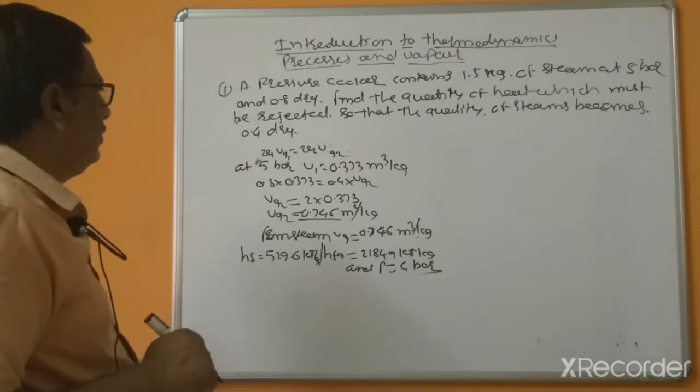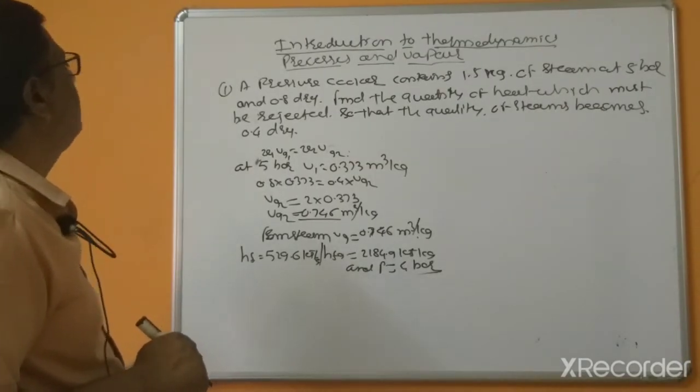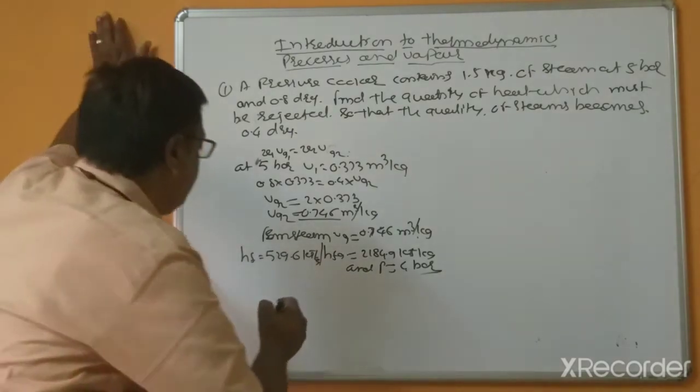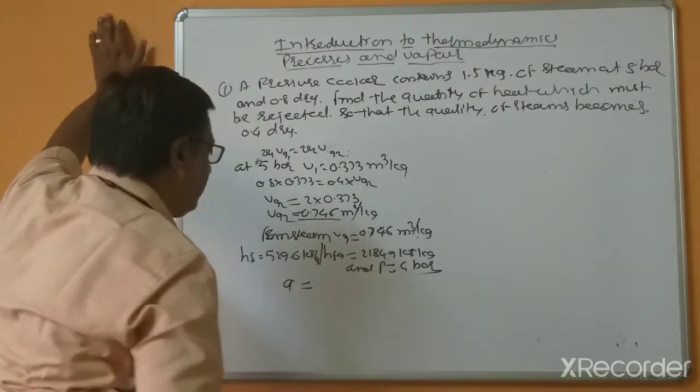Now the quantity of the heat which must be rejected. So Q equals, what is the formula?